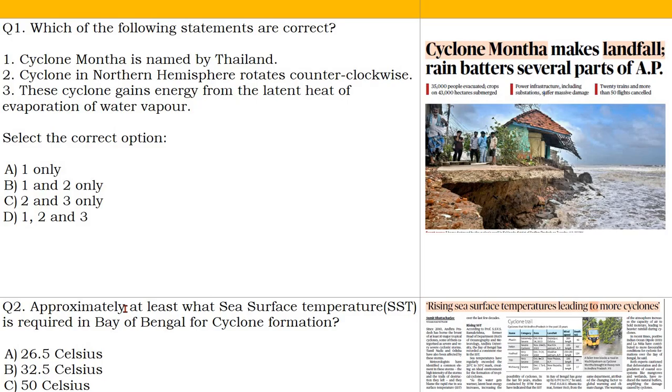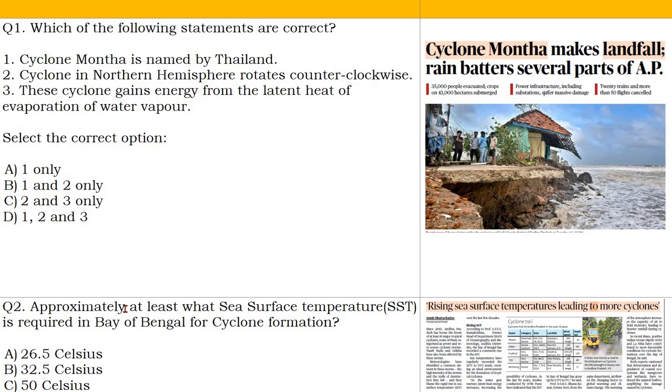So here we have the first news about Cyclone Montha. As you can see, Cyclone Montha makes a landfall. So the question here says, which of the following statements are correct? इनमें से कौन सा स्टेटमेंट करेक्ट है साइक्लोन मोंथा के लिए?